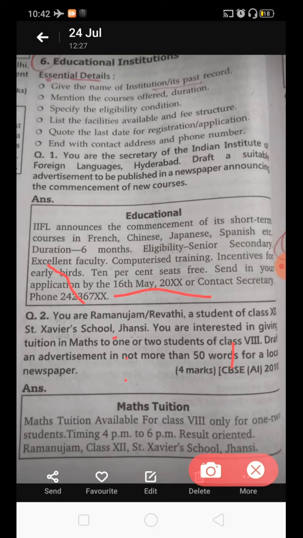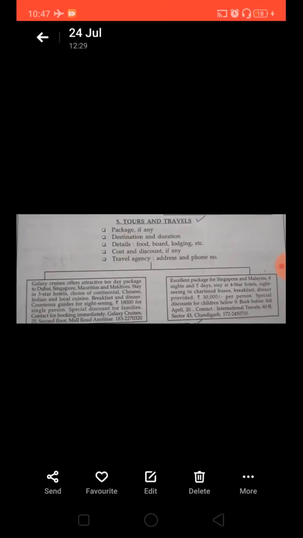Now let us move forward to the next category, and our next category is travels and tours. So dear students, the next category is of tours and travels, and you need to begin this with the package available, etc. You can start in some other way also. I am just giving you a hint that mostly it begins with the package available. Then you need to state the name of the travel agency, which travel agency is giving that package.